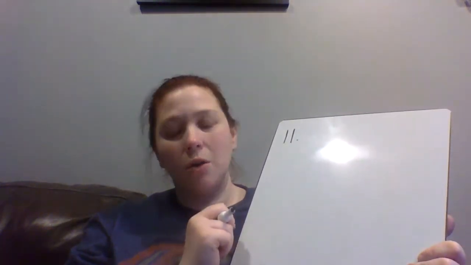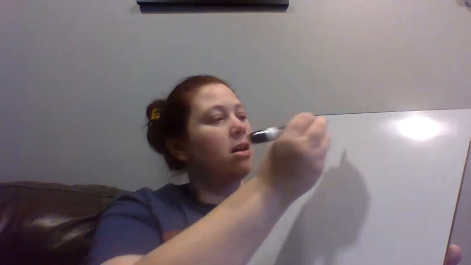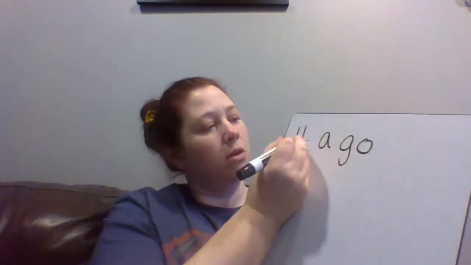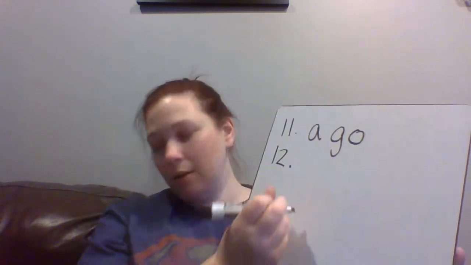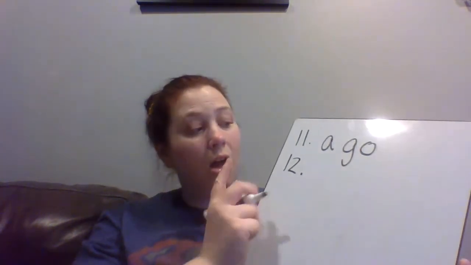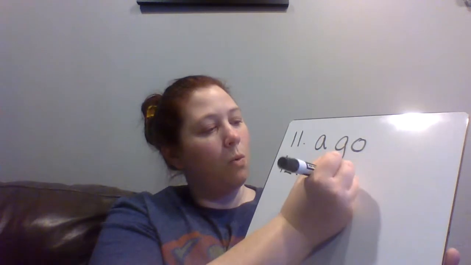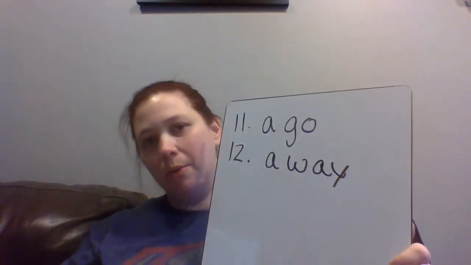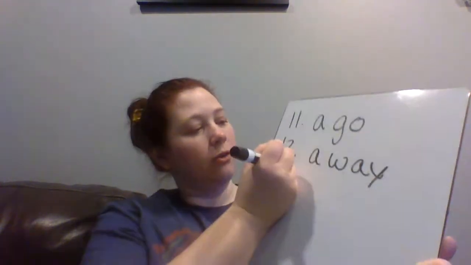We have ago. So that's an A, and then G-O, ago. And then we have away. Again, that A sound. A, away. All right. Number 13.